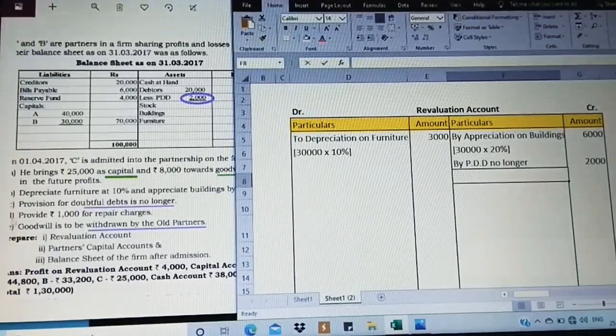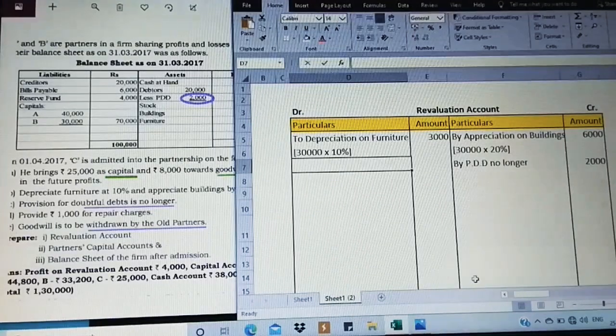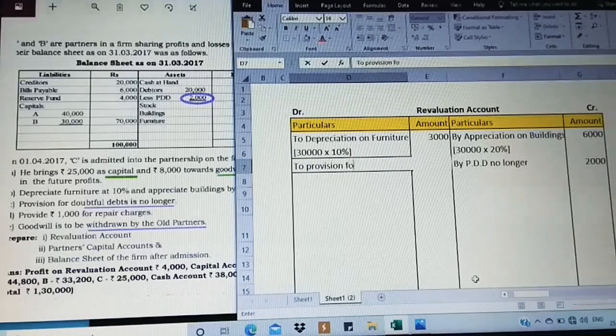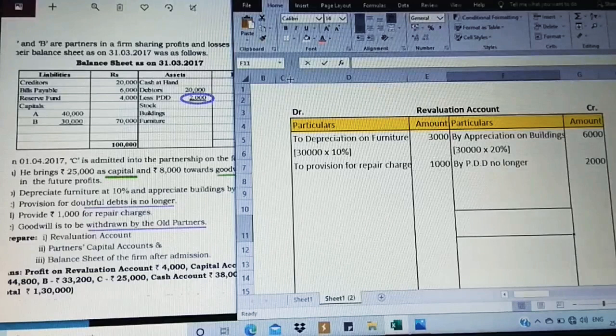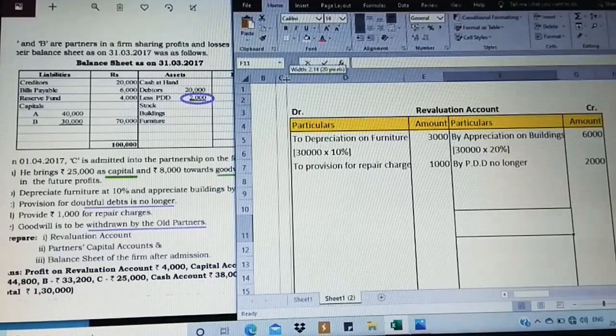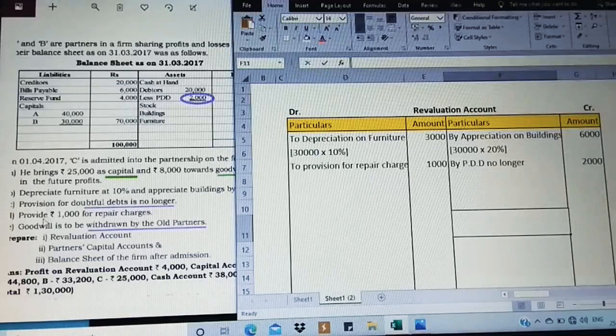Next, moving on to the next adjustment. Provide 1000 for repair charges. So we need to provide for repair charges. Repair charges, it is clearly stated, is going to be an expenditure for us. So provision for repair charges is going to be 1000. Now we have completed the revaluation account. Only 3 adjustments are here, so we have taken them, that is the second, third and fourth.